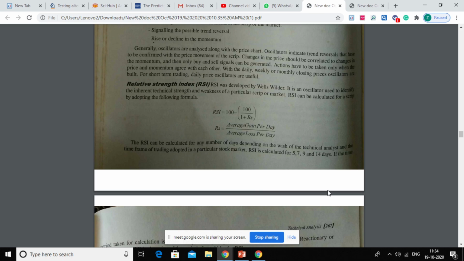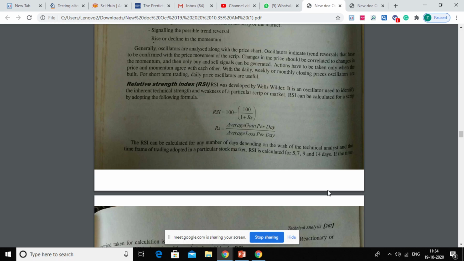So the bottom line is drawn at 30% and the upper line is drawn at 70%. So the broader rule is, if this RSI crosses 70, there will be a downturn and it is time to sell.